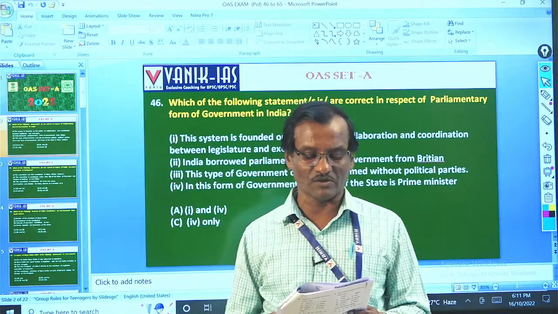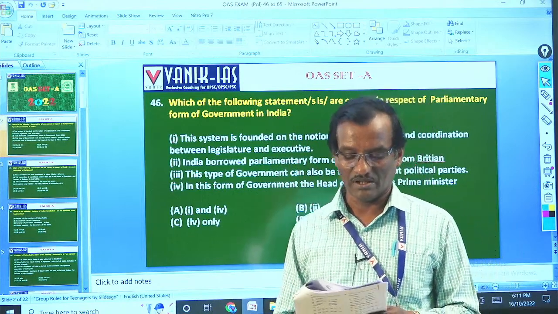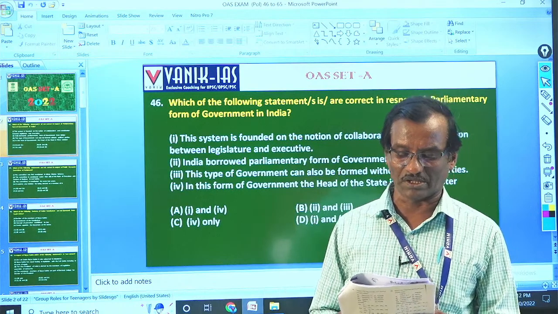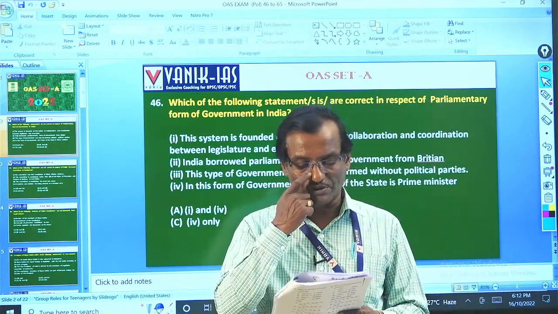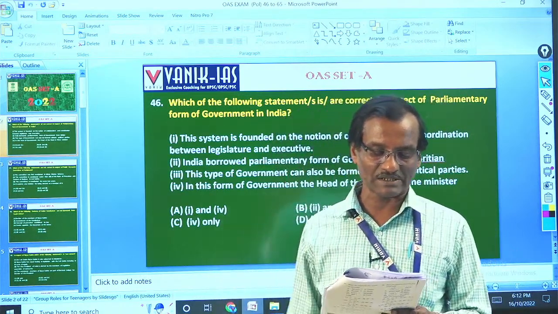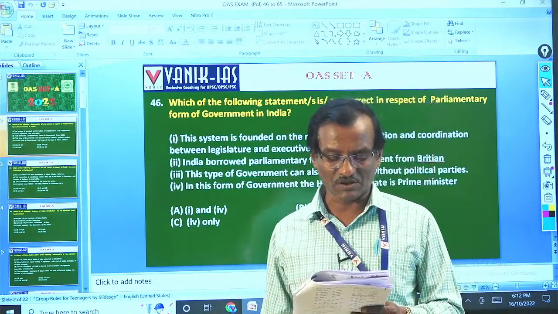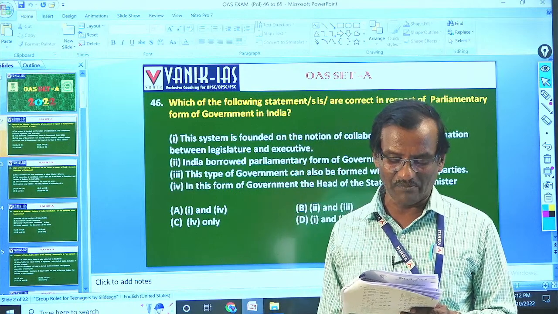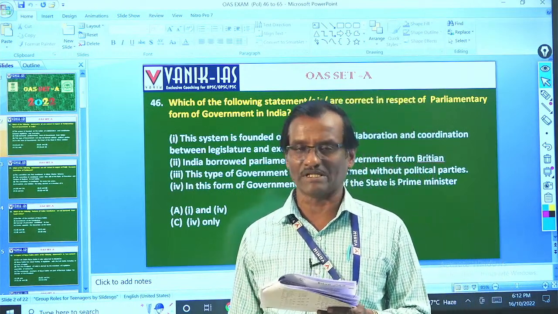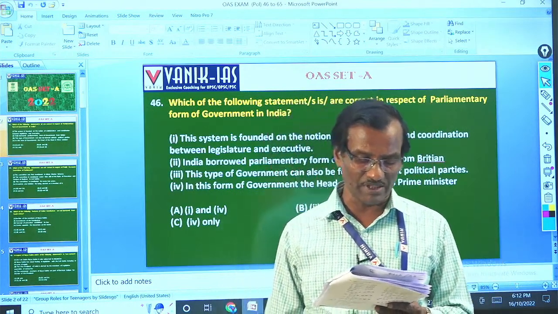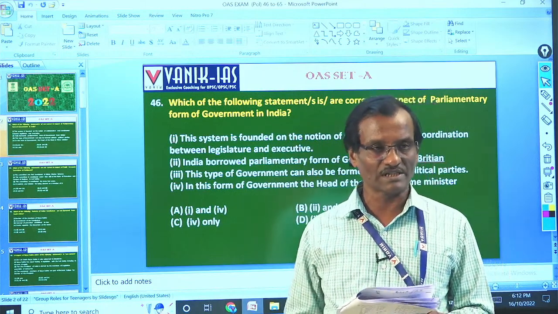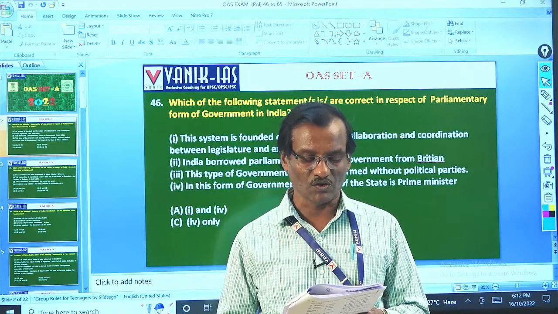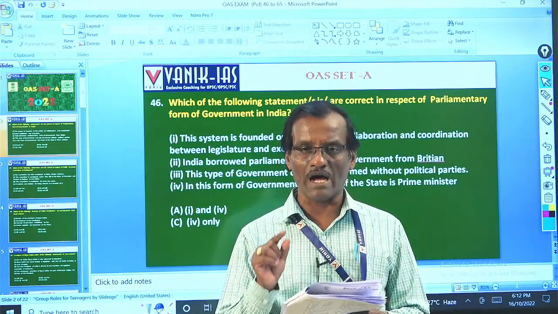That is incorrect. That was Montagu Chelmsford reforms. But the second one is correct. This committee is constituted under Rule 308 of the Rules of Procedure and Conduct of Lok Sabha. That is correct. 2 is correct. This committee is constituted for every 2 years. Incorrect. It restricts any minister being elected as a member of it. That is correct. So the answer should be 2 and 4. Still, the answer is not there in the options. But remember, the answer will be option 2 and 4.